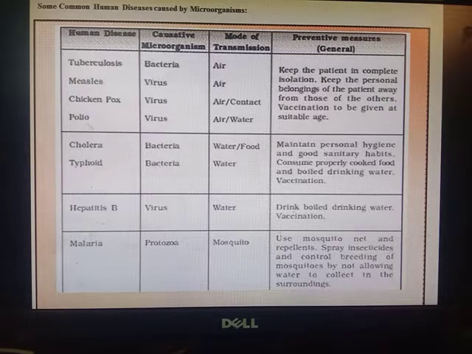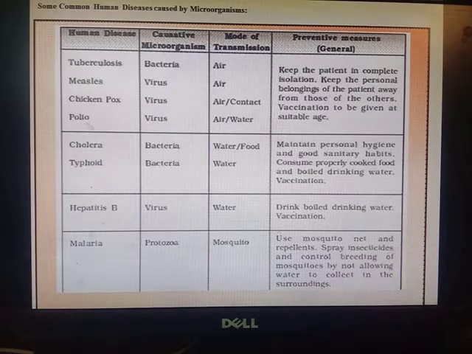Polio is causative, इसका causative microorganism है virus, mode of transmission है air और water, और इसका preventive measure क्या है? Keep the patient in complete no, this is not the preventive measure. This is a general preventive measure. Like in corona में भी हम लोग क्या कर रहे हैं? If anyone is diagnosed with coronavirus, that person is kept in complete isolation, so that the other person should not come in contact with these kinds this type of persons having these kinds of diseases.